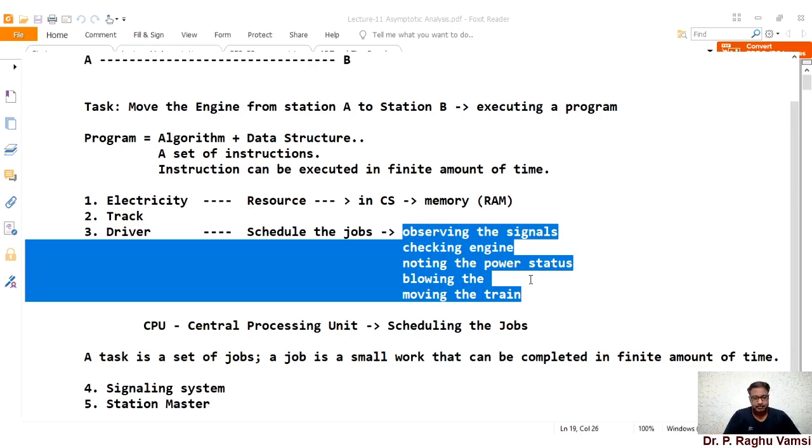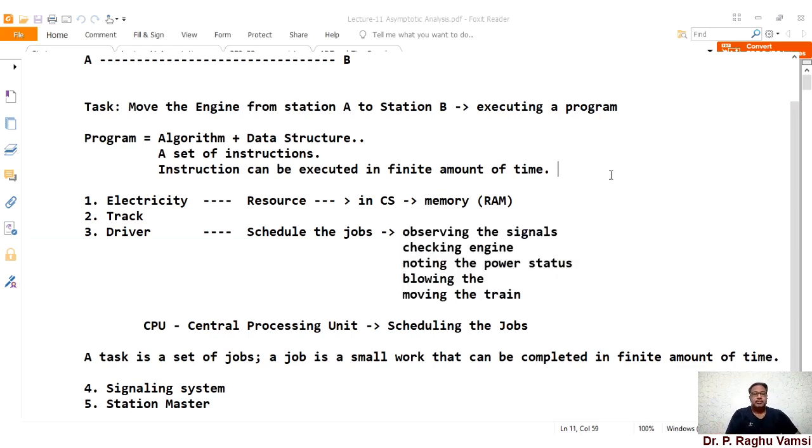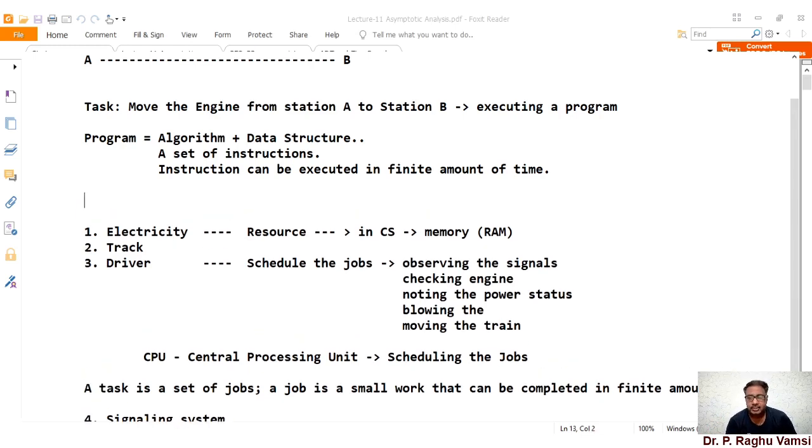Whenever a program or any algorithm is executed in a finite amount of time, it is said to be a deterministic algorithm.